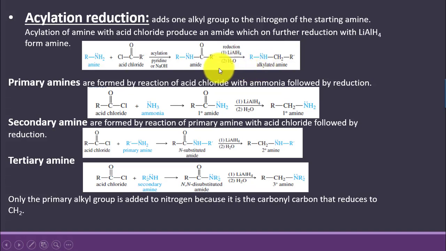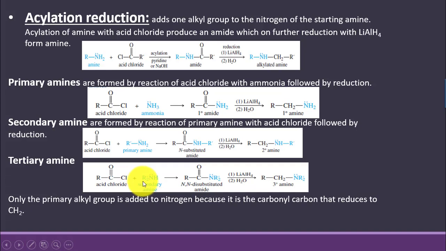formation of alkylated amine. Primary amines are formed by the reaction of acid chloride with ammonia, and this leads to the formation of primary amide, and primary amide on further reduction with lithium aluminium hydride is forming primary amine. Secondary amines are also formed by the reaction of acid chloride with a primary amine, and substituted amide is obtained, and this N substituted amide leads to the formation of secondary amine.